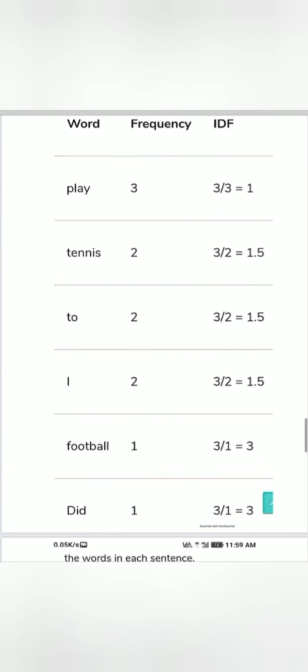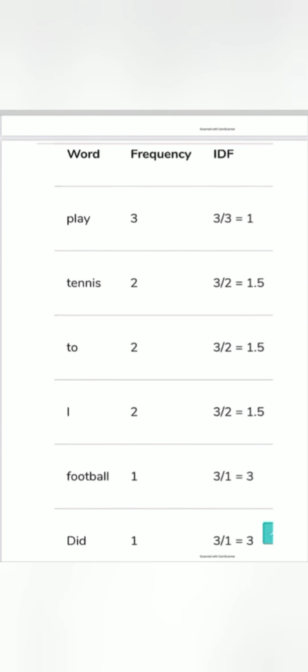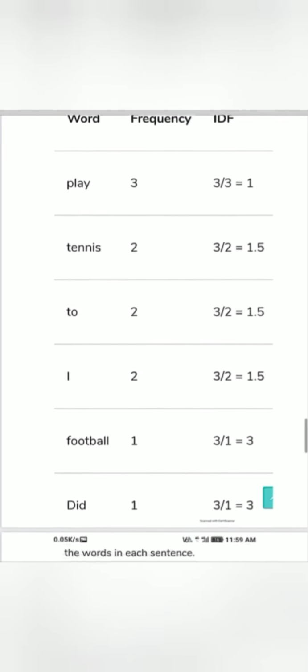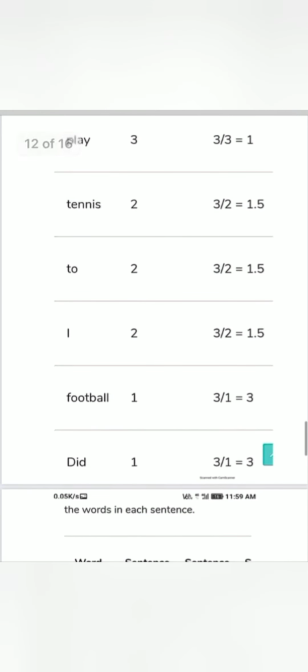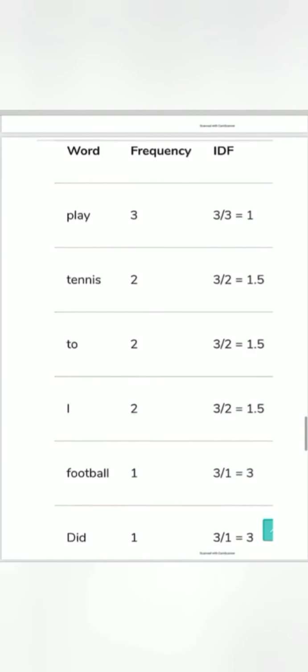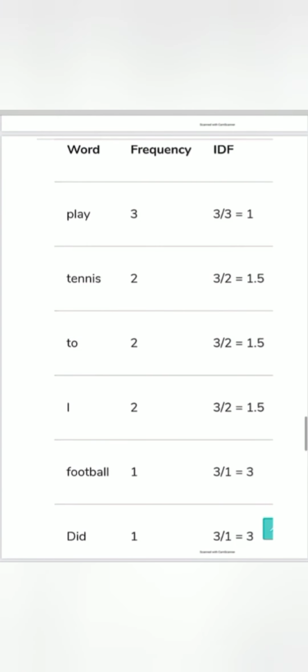Here the word tennis appears in 2 of 3 sentences, so the IDF value of tennis is 1.5. The word to appears in 2 of 3 sentences, so the IDF value for the word to equals 1.5. The word did appears in 1 of 3 sentences, so the IDF value of the word did is 3.